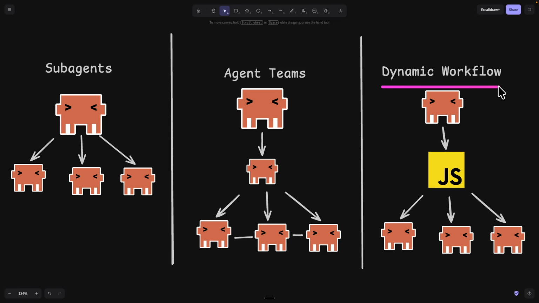Now, for dynamic workflow, the difference is that it creates a single executable script that can be run repeatedly. These scripts can trigger different sub-agents, aggregate the results when the agents are complete, and do conditions, loops, mappings, filterings, and so many more. And it's all written down inside of a script before it executes. That's essentially how dynamic workflow is different compared to agent teams and sub-agents. So now you know exactly how dynamic workflow works. Let me combine that with UltraCode and walk you through a practical example and see how that works.